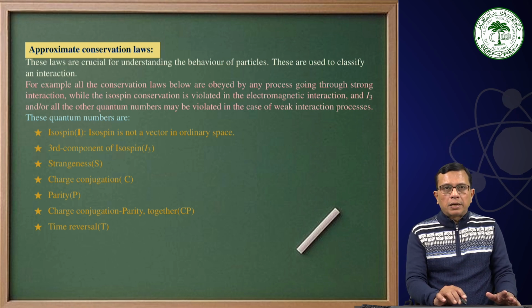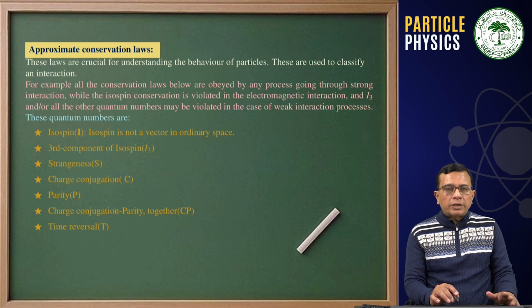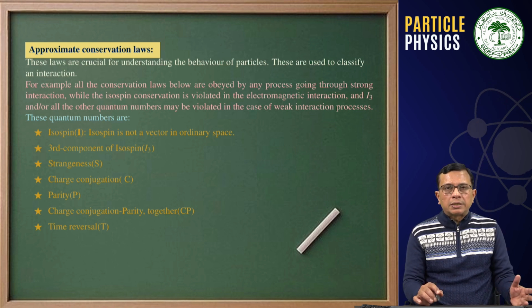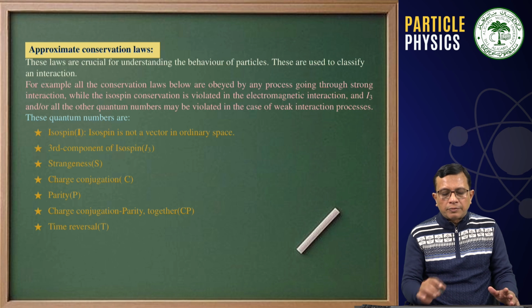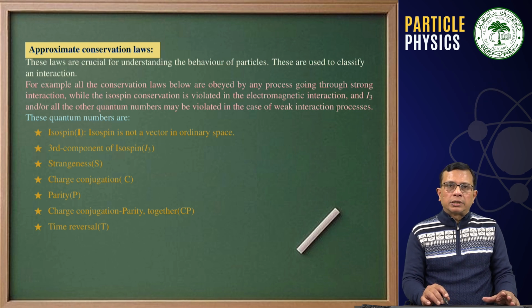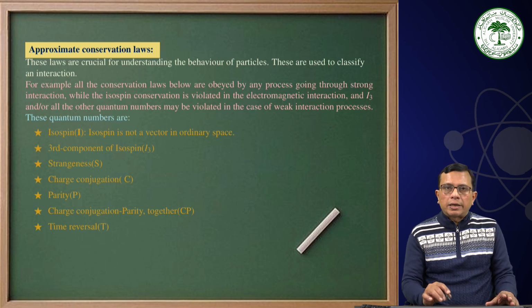Now, isospin and third component of isospin, this isospin algebra was developed in an analogy with the spin algebra that we have, but this is not a vector in the ordinary space. This is a vector in isotopic spin space, which is a hypothetical charge space that we shall discuss. Therefore, these 7 are the approximate conservation laws, and in a strong interaction, all these 7 are conserved.